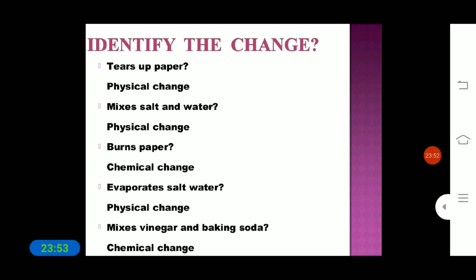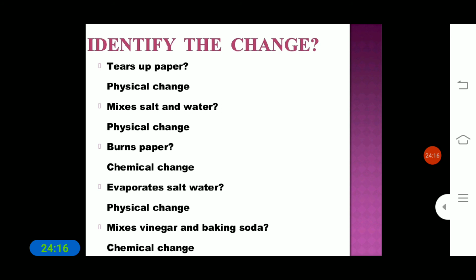And next is what? Burning paper. Once we burn the paper, we cannot make it its original again, we cannot make it a paper. Okay, that is what? A chemical change. Next, evaporation of salt water. You might say that once salt dissolves in water we cannot separate it. No, that is not like that.